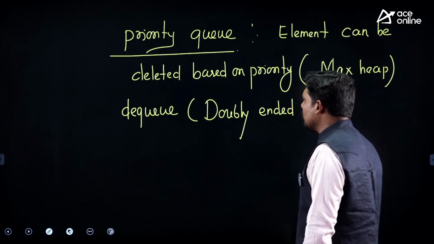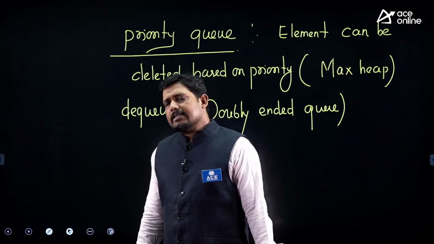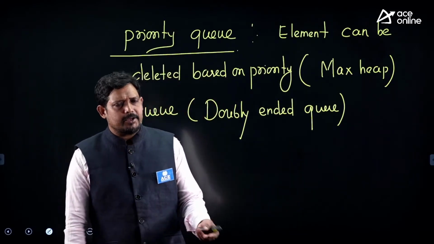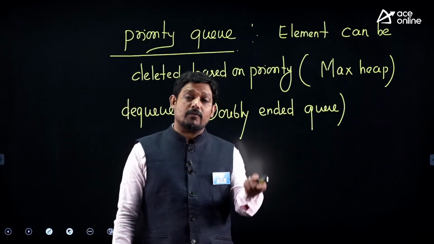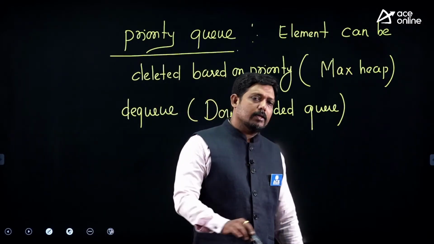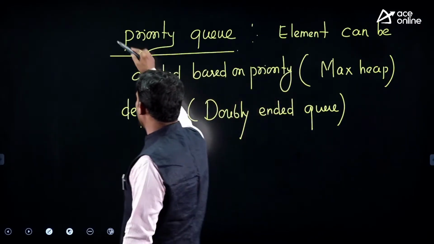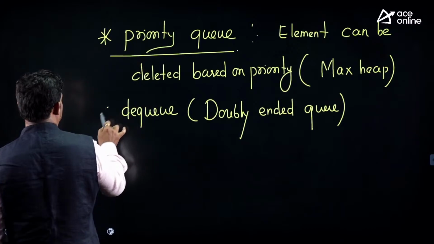So what is a doubly ended queue? It has two ends. Insertion at the rear and deletion from the front, insertion from the front and deletion from the rear, it supports both. So that is the doubly ended queue, with operations performed on two ends.